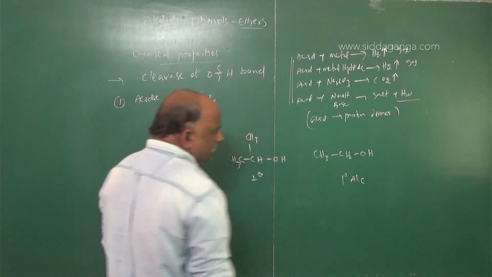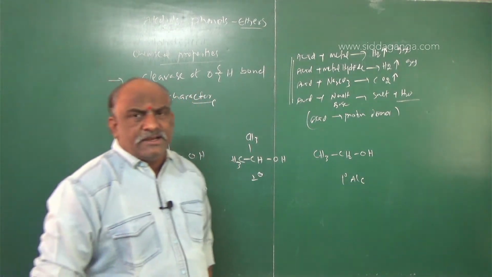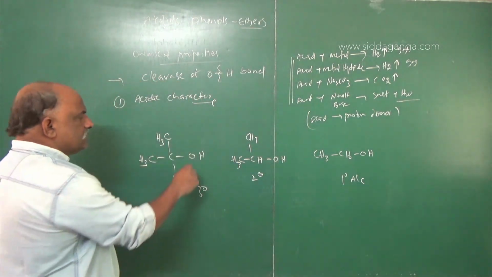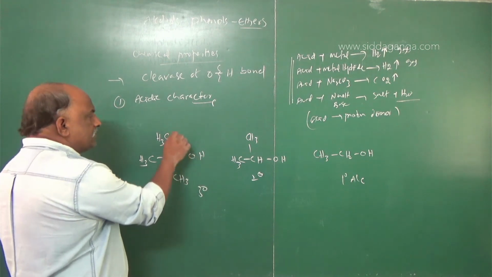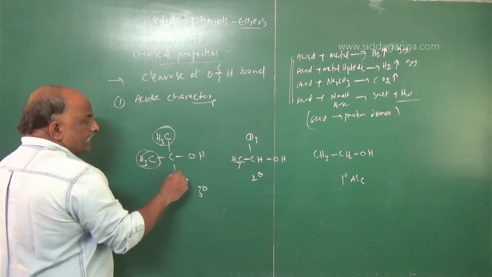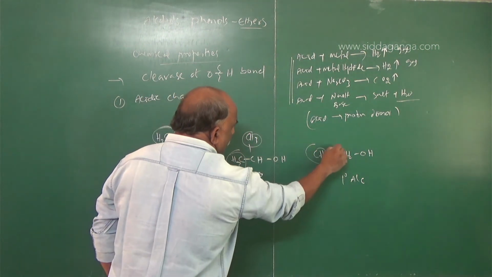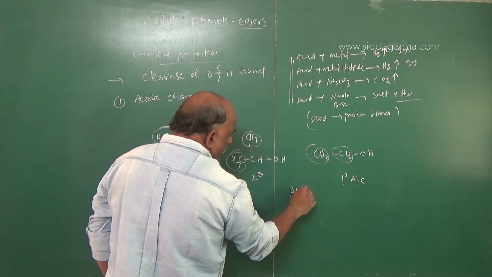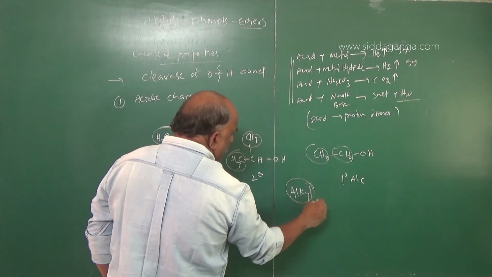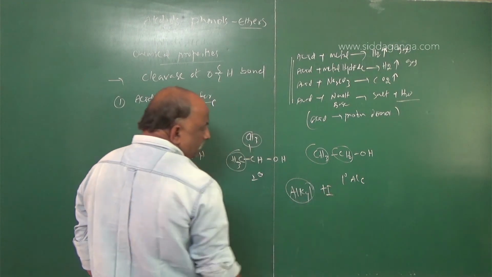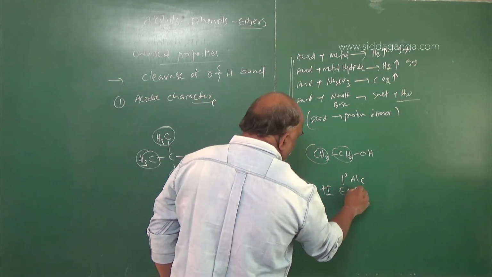Observe, my dear students: in tertiary, secondary and primary alcohols, the OH group is attached to alkyl groups. Alkyl groups are plus I groups, which are electron donating groups.